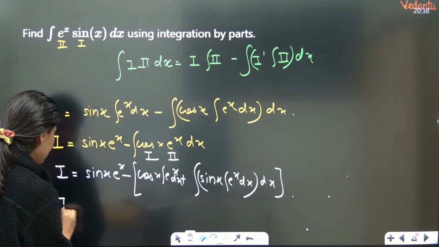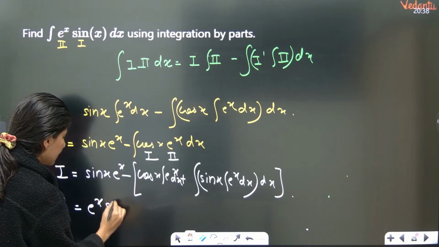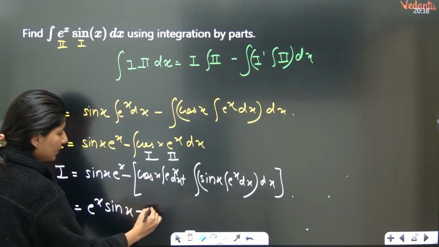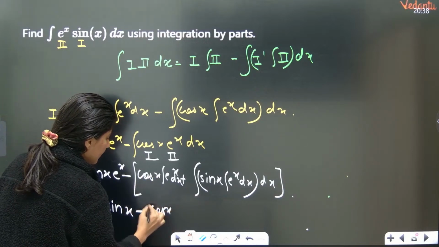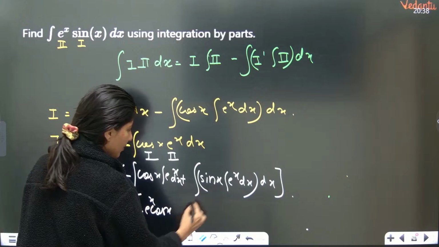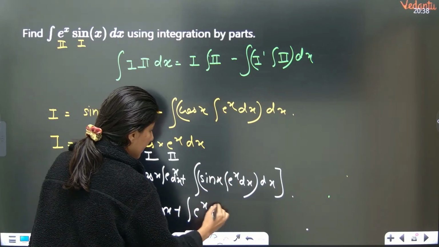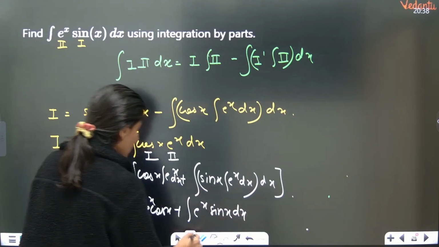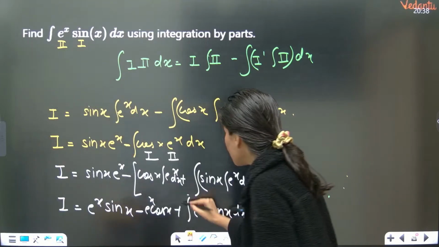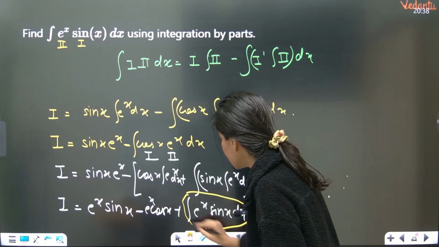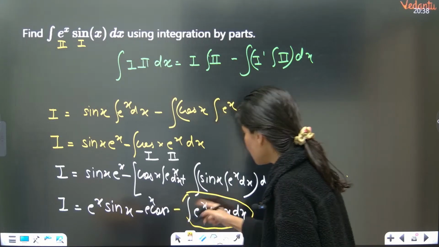So now I is equal to e raised to power x sin x minus cos x e raised to power x, and this is going to give you plus, can you see this is integration of e raised to power x sin x dx. Now understand, this is your original question and obviously this is a negative sign. So this is your original question.